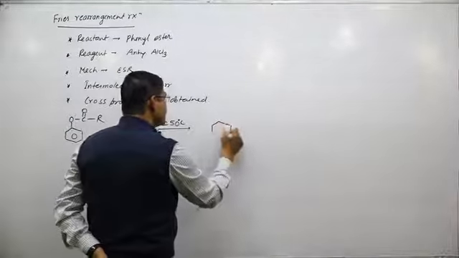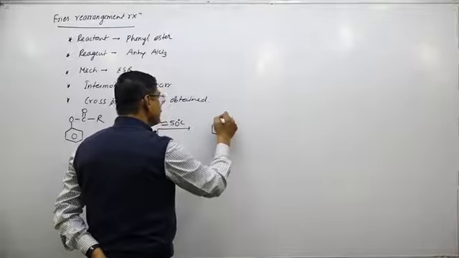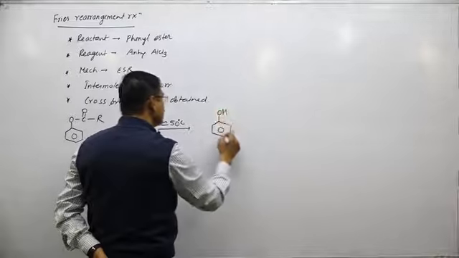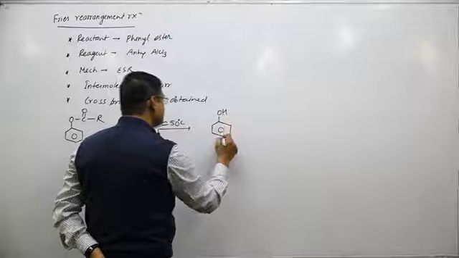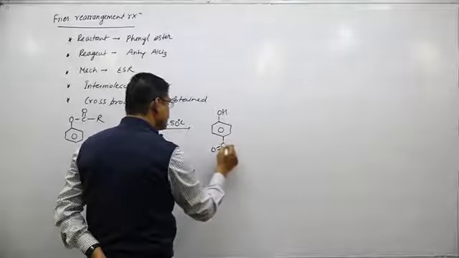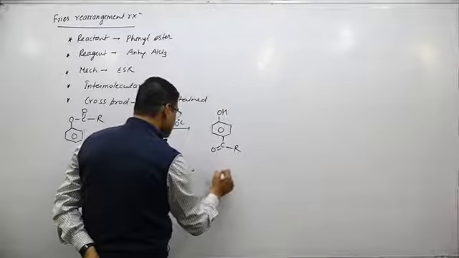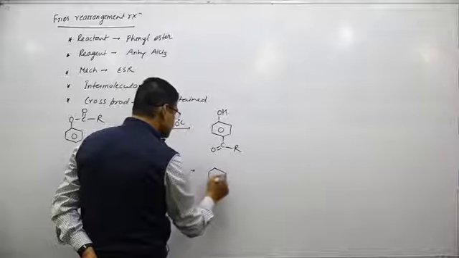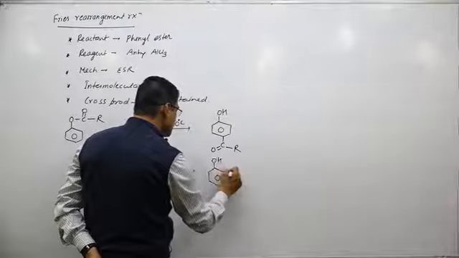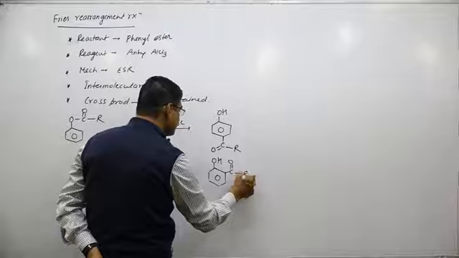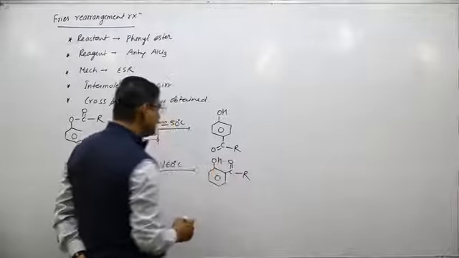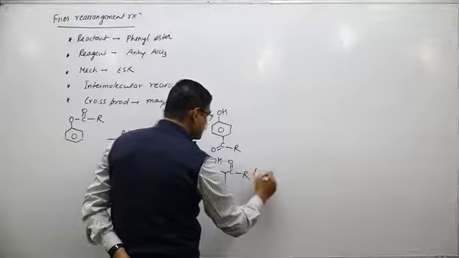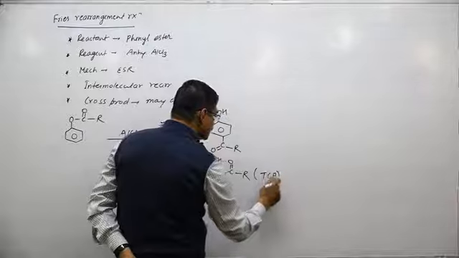So there are two different products at different temperature. At 50 degree centigrade, para product is major, but at higher temperature, ortho product is major. Ortho product is more stable and it is known as thermodynamically controlled product.